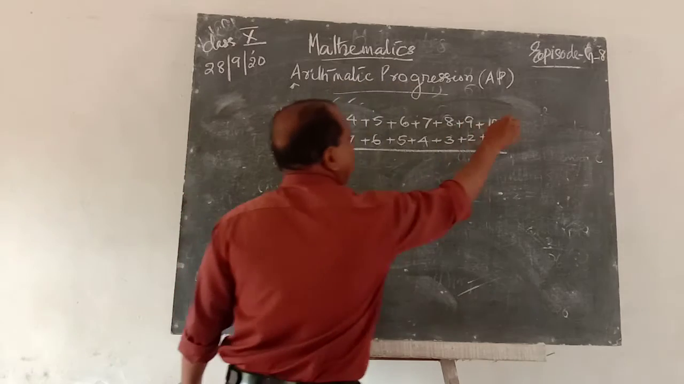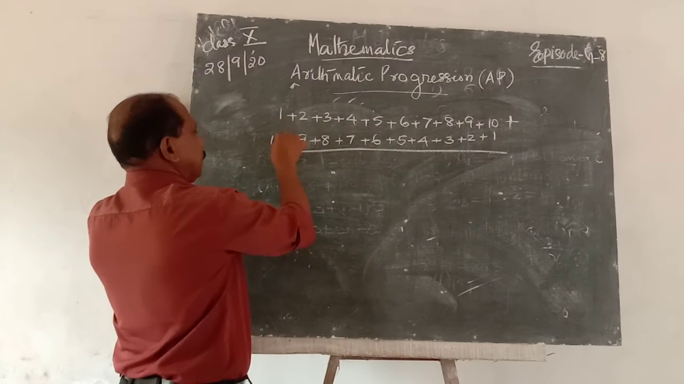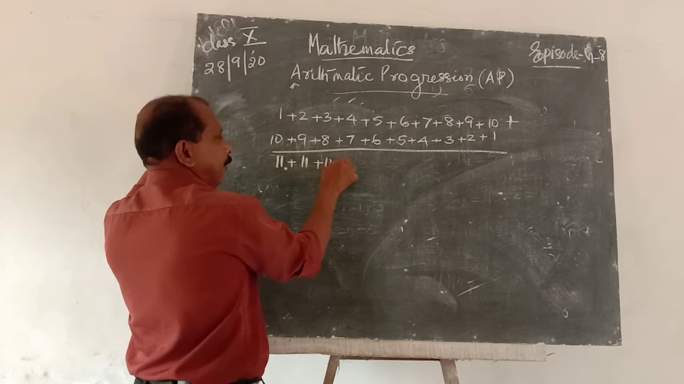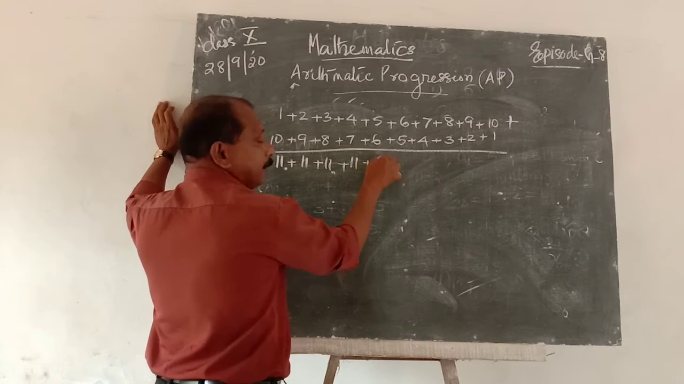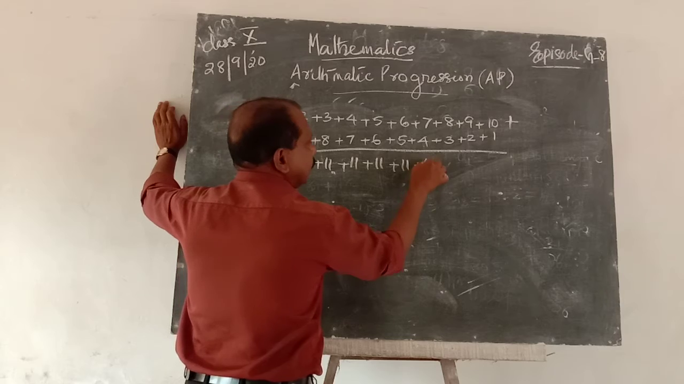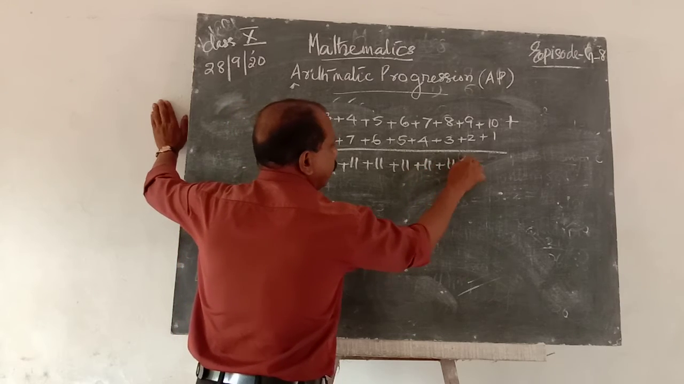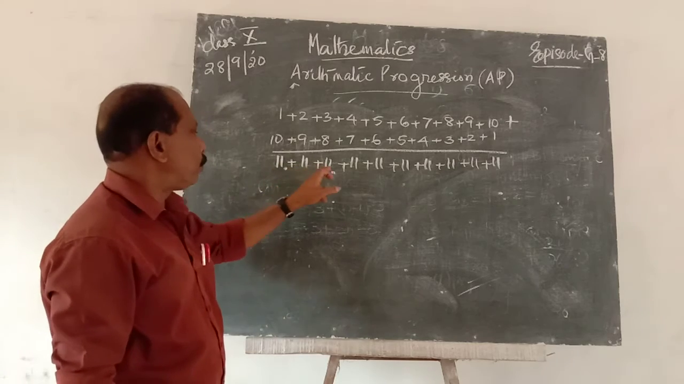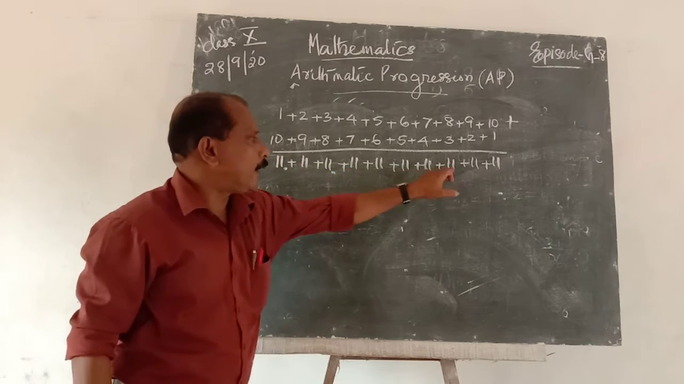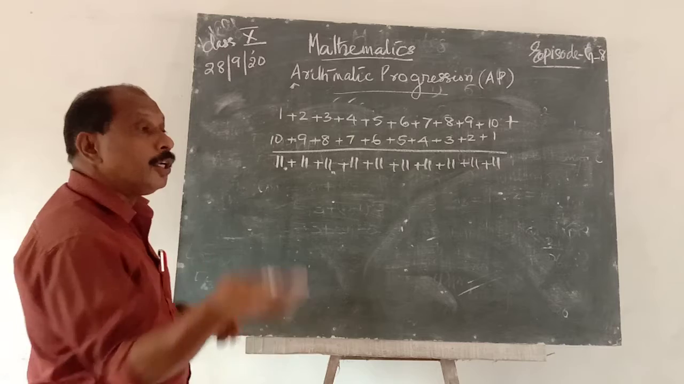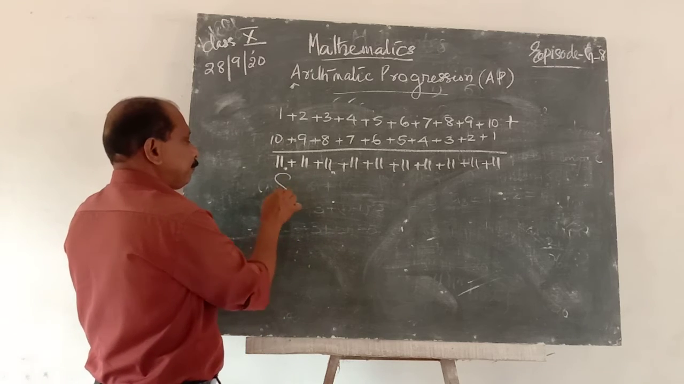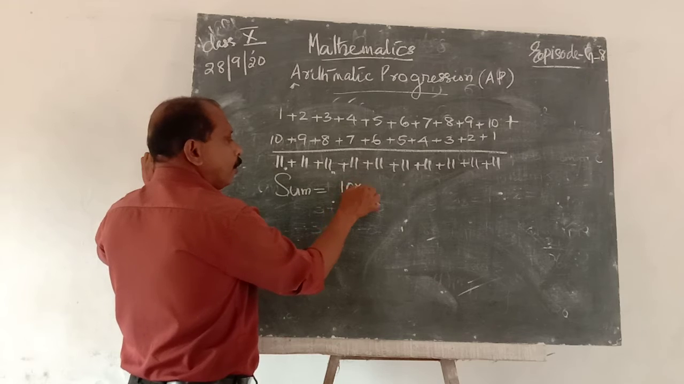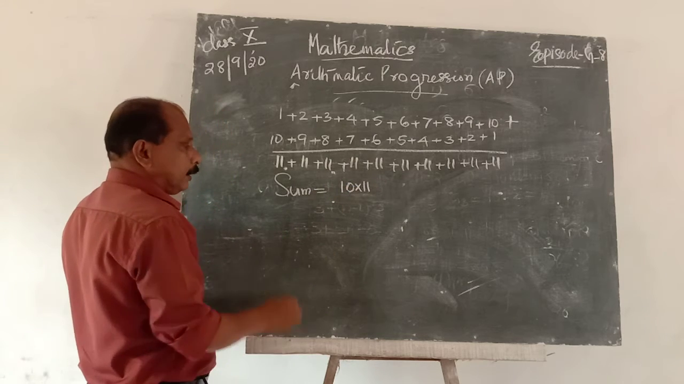Take this sum: 1 plus 10 is 11, plus 11, plus 11, and so on, ten times. How many rounds? 1, 2, 3, 4, 5, 6, 7, 8, 9, 10. Therefore there are 10 elevens. Therefore the sum is 10 into 11.